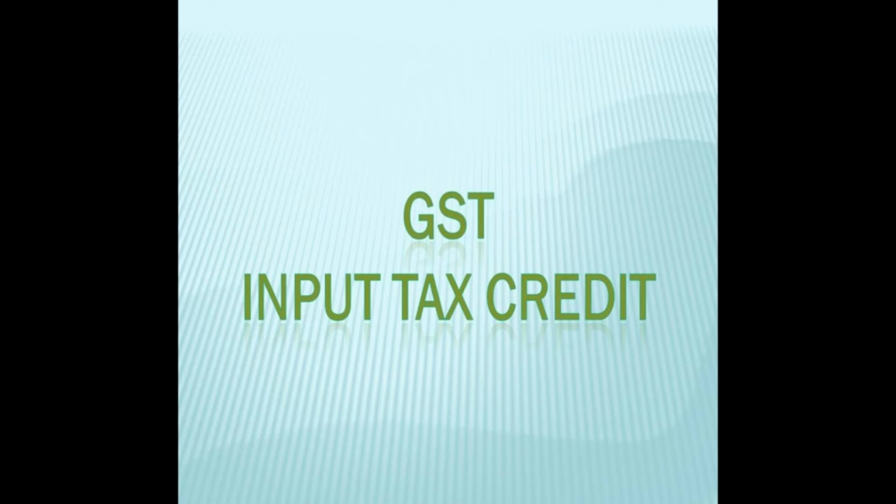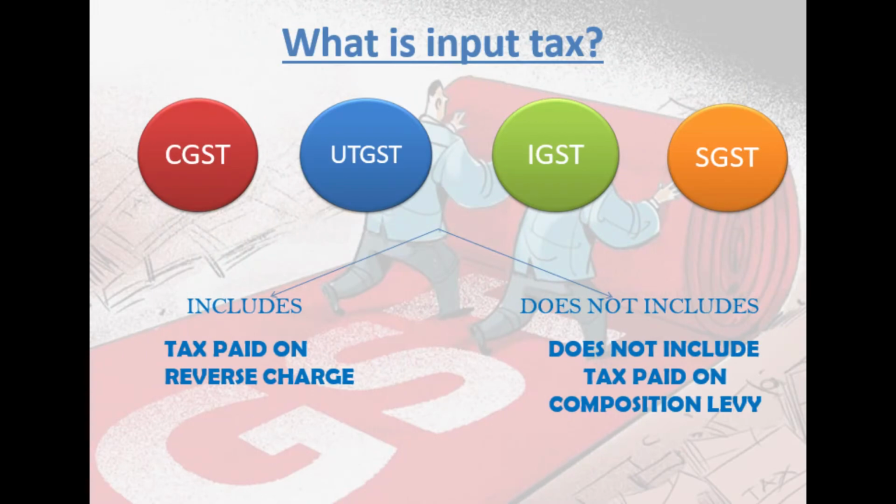Now, another very important aspect of GST is, friends, GST input tax credit. That input tax credit does away with the cascading effect and neutralizes the incidence of tax. What is input tax credit? Input tax credit means whatever taxes you pay in the nature of CGST or UTGST or IGST or SGST at the point of purchase will be available in your hands to adjust against your output tax liability when you sell the goods. So it includes tax paid on reverse charge as well.